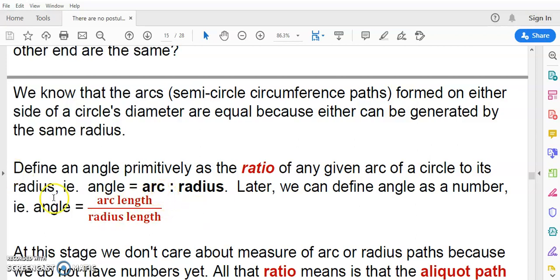This ratio here. And by the way, this here would be a number, so angle is not strictly speaking equal to this here. It's equal to arc compared with radius. But later on, once we establish number, we're going to have this in the case where the angle has a measure. If it has no measure, then this here is really just a rational number approximation, okay? So that's very important to know, by the way.